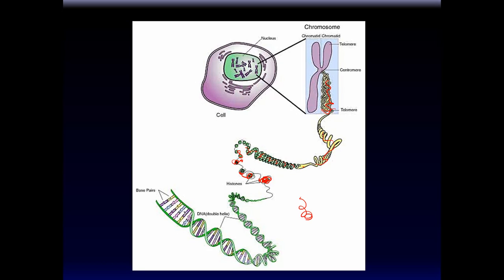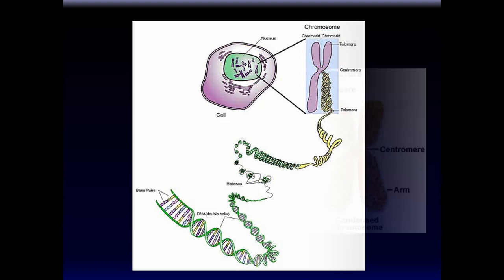So there are different levels of coiling, right? First you coil around little tiny marbles, they're called histones, okay? Then you take those histones and coil them up a little, and you supercoil that, and then you get a chromosome. This is coiled up DNA. Now, the chromosome looks like this, and typically has one area that's called a centromere, which we'll talk about in a little more detail. This cell is about to divide, and that's why you see the chromosomes.